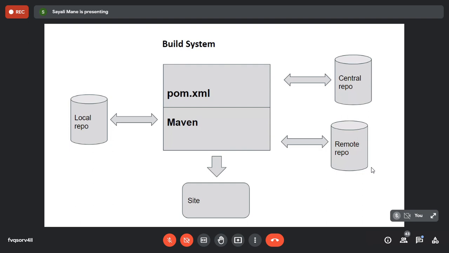Okay, sure. See, first one, this is your architecture. Focus on the middle part. The first one is called the pom.xml. Now, what is XML? I hope you must have heard about XML. Have you heard the word XML? Yes, ma'am, it is a derivative of HTML. Yes, correct. So here, the pom.xml file simply stores all your information.